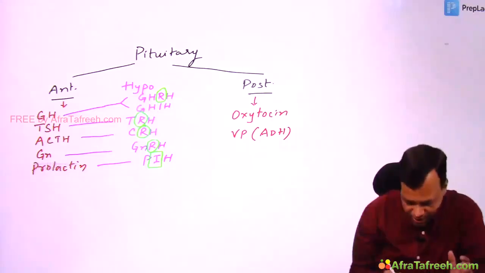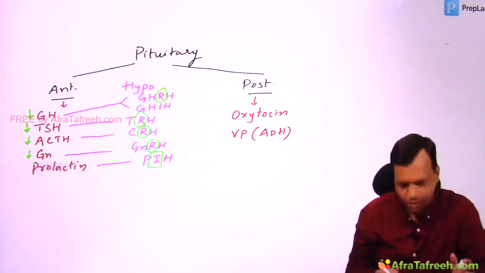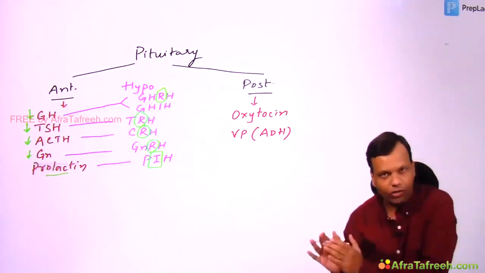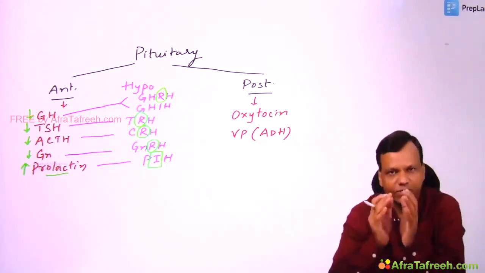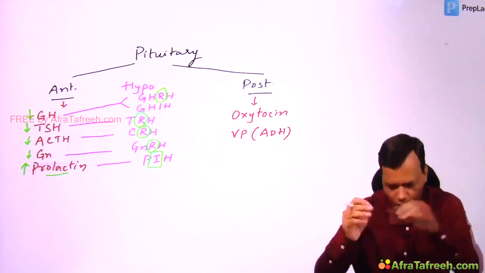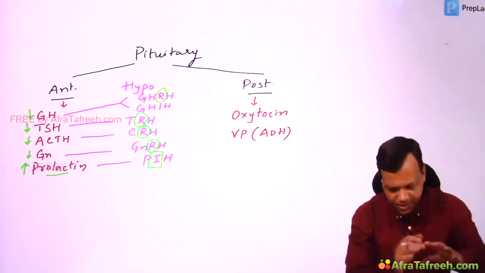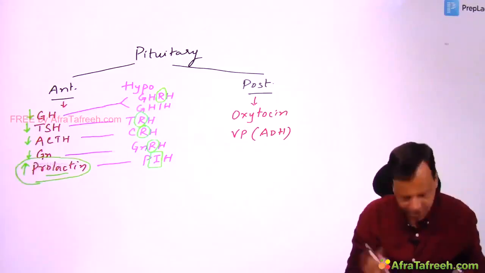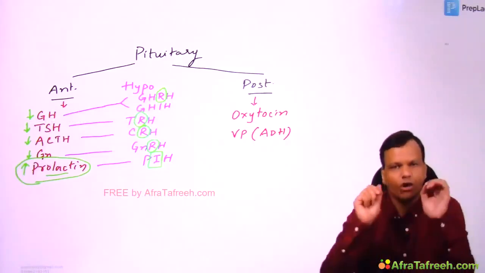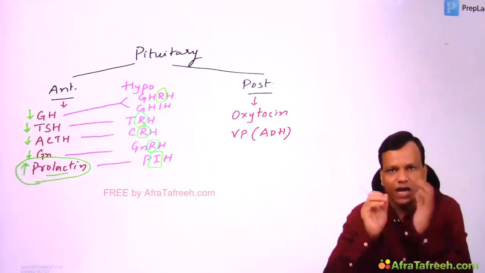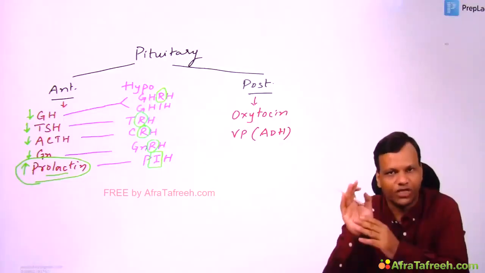Releasing hormones do not come, so all these hormones will decrease. But for prolactin, the inhibitory hormone does not come, so the level will increase. So if there is a lesion between hypothalamus and pituitary, all hormones of the anterior pituitary will decrease, but prolactin will increase.